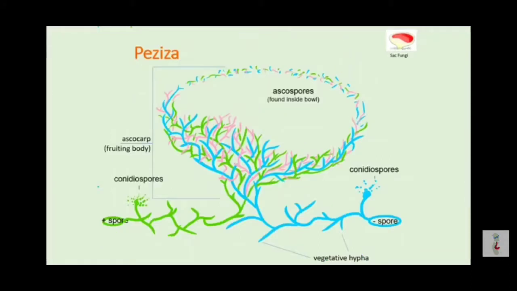So I'm showing you a picture here. This is an ascocarp, also known as the fruiting body, and is supported by the vegetative hyphae that are below the ground.